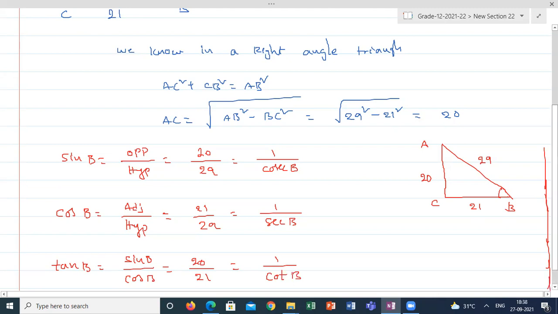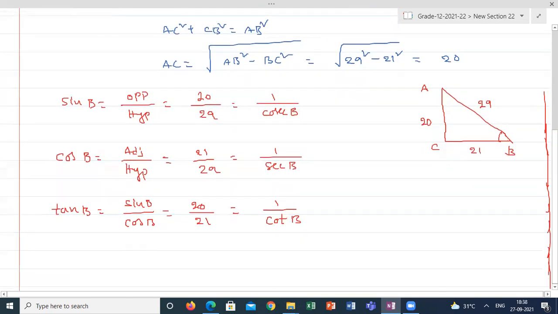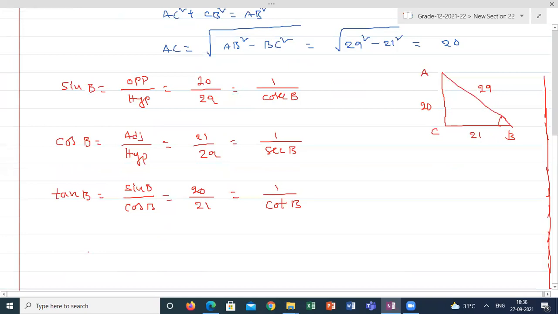So I am extending this question. With the help of these ratios, find the value of sin A whole square plus cos A whole square. How much? Calculate this value.